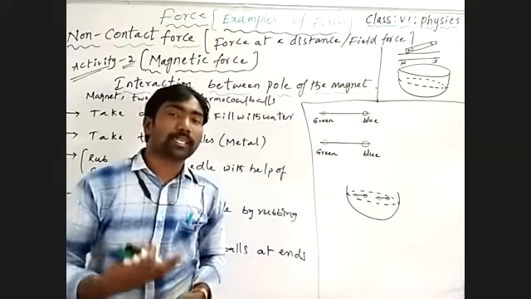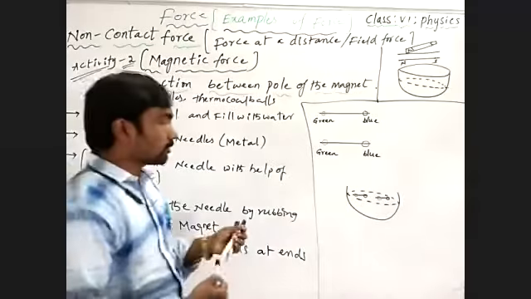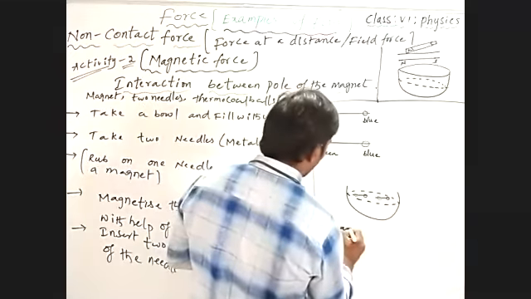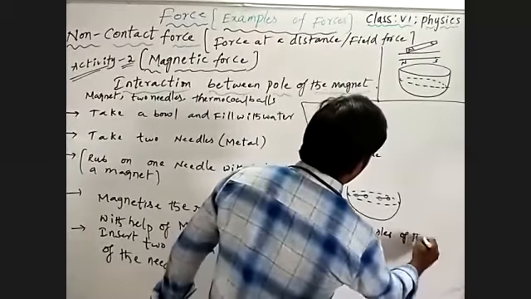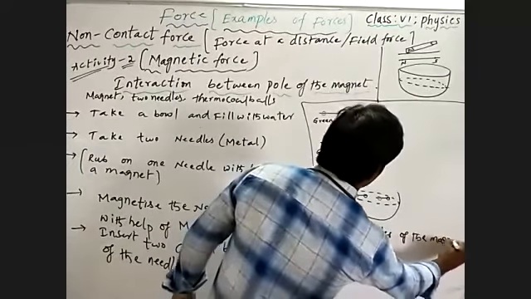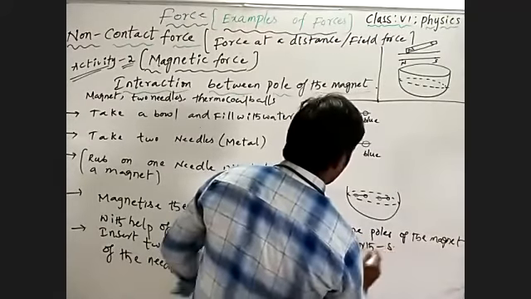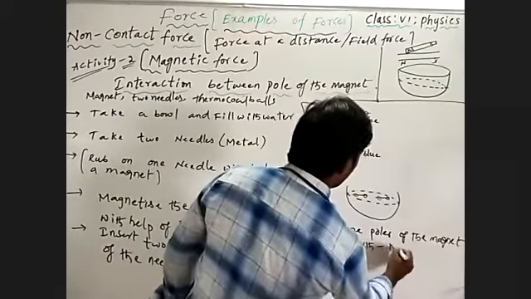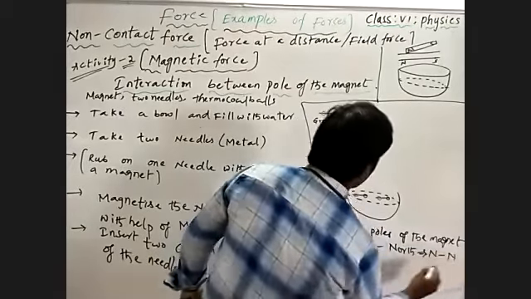So when there are same poles of the magnet, what are the same poles? North Pole and North Pole.